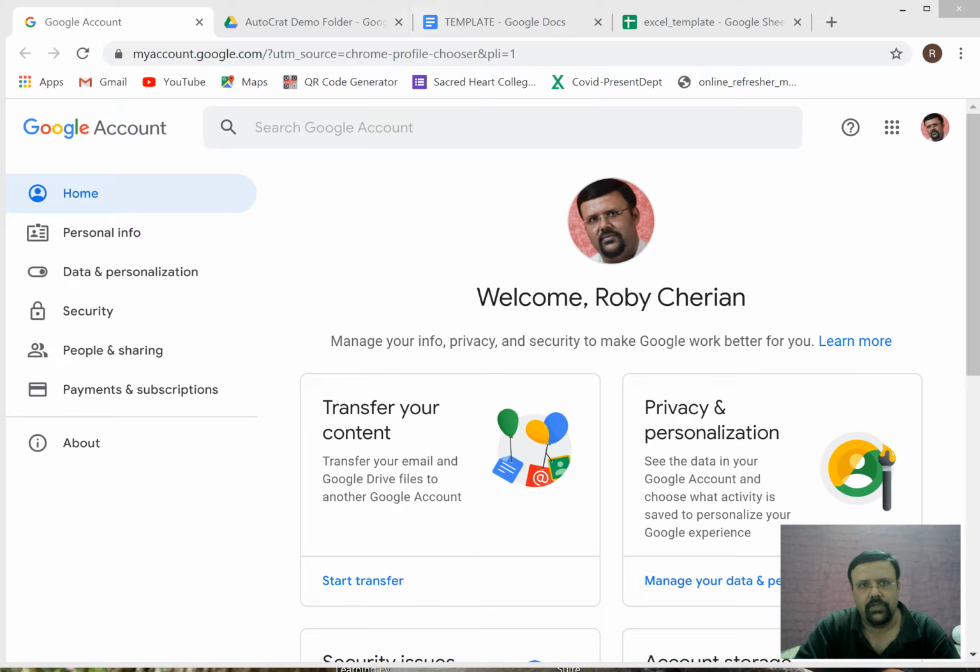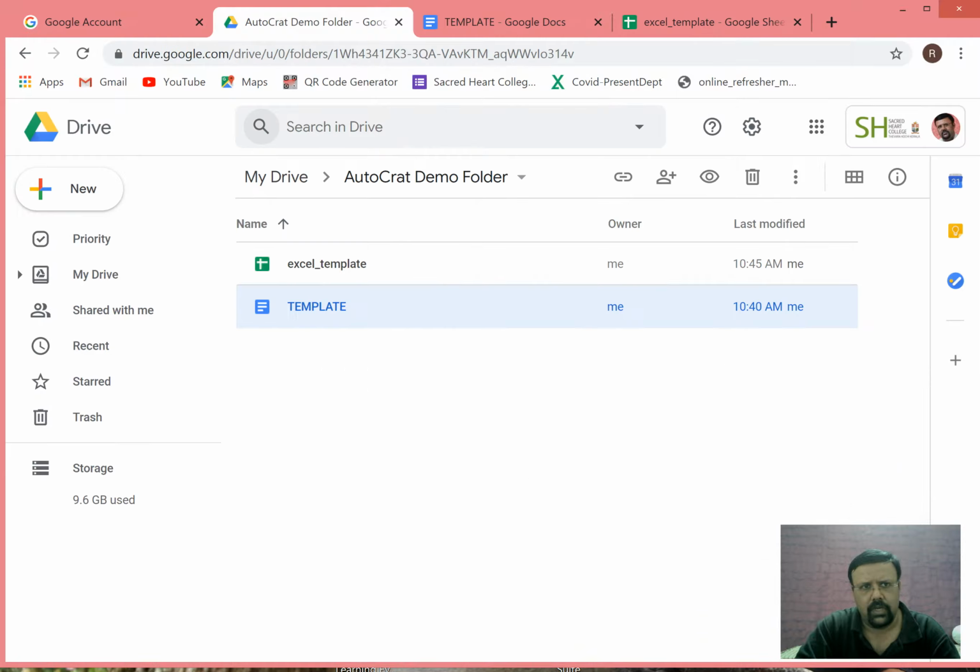So what you should do is go through your Drive account. I go to my Drive, and in the Drive I have made a folder for this particular demonstration. I just made an AutoCAD demo folder. The name is AutoCAD because I will be using an application known as AutoCAD, which is an automatic generation software, which will help you to generate the certificates or any brochure in a sequential manner, depending upon the variable, which can take whatever values you are supposed to give.